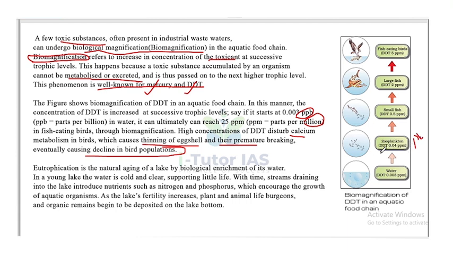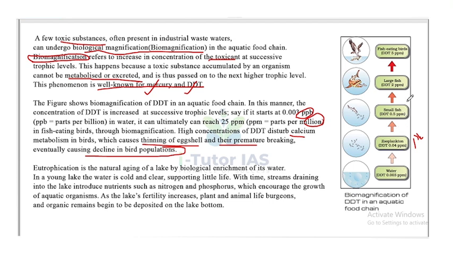These are producers, and this is primary consumer, secondary consumer, and tertiary consumers. In the producers, the DDT accumulated is 0.04 parts per million. So there is an increase. And moving on to small fishes that eat zooplankton, the amount increased to 0.5 ppm.